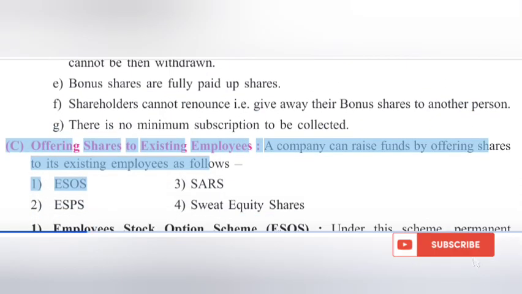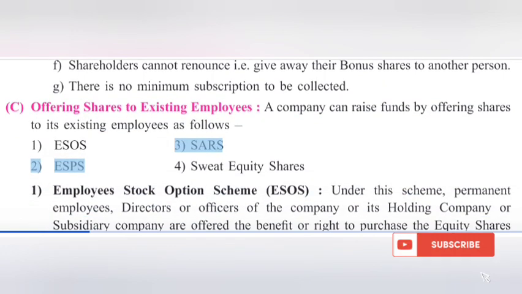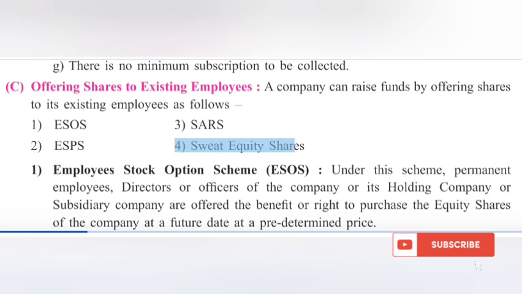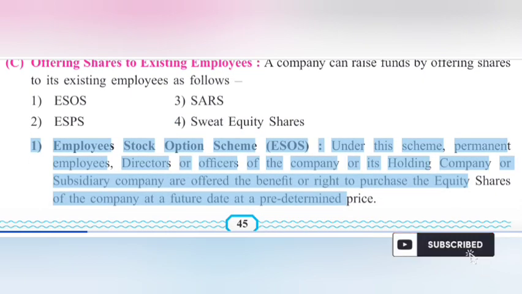Offering shares to existing employees. A company can raise funds by offering shares to its existing employees as follows: 1. ESOS. 2. ESPS. 3. SARS. 4. Sweat equity shares. 1. Employee stock option scheme. Under the scheme, permanent employees, directors or officers of the company or its holding company or subsidiary company are offered the benefit or right to purchase the equity shares of the company at a future date at a predetermined price.